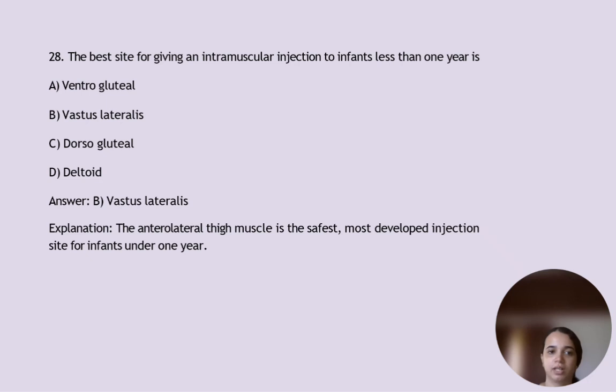The best site for giving an intramuscular injection to infants less than 1 year is vastus lateralis. The anterolateral thigh muscle is the safest, most developed injection site for infants under 1 year.